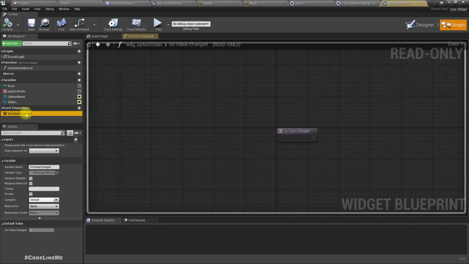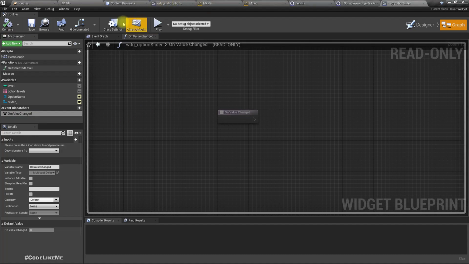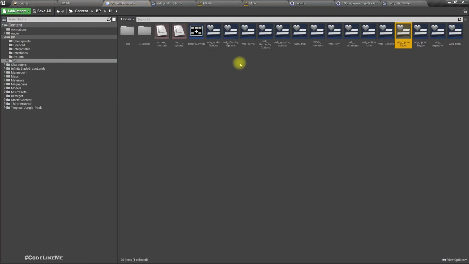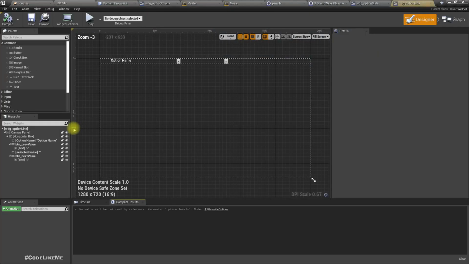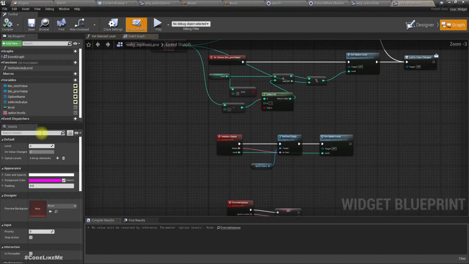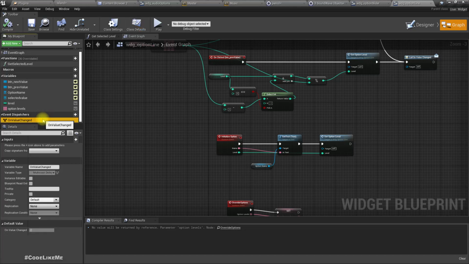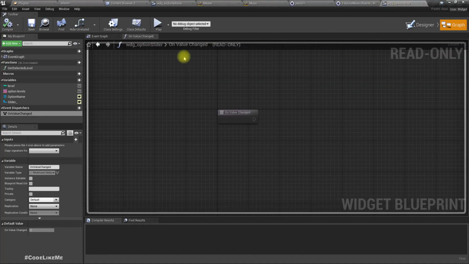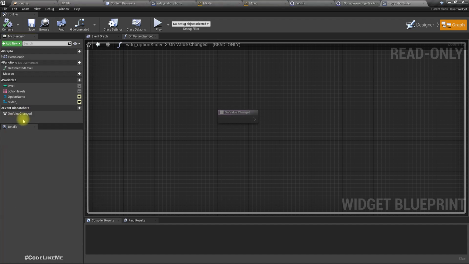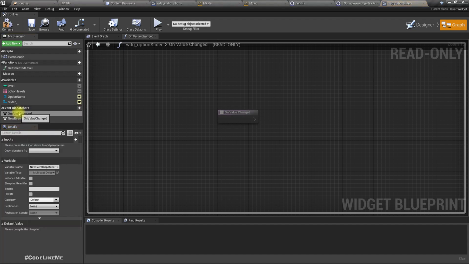Yeah, I think this comes from, well, this is actually something we defined for this option line. Yeah, here we manually created that, so this is not something we have by default in there, we just created it, and I duplicated that option slider. Because of that we have it. So if you don't have it, just do it like this, create a new dispatcher and give any name you like, but I'm going to use this one.